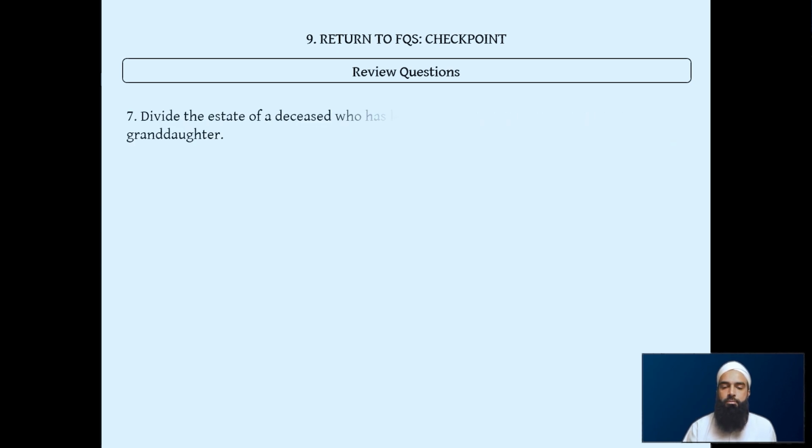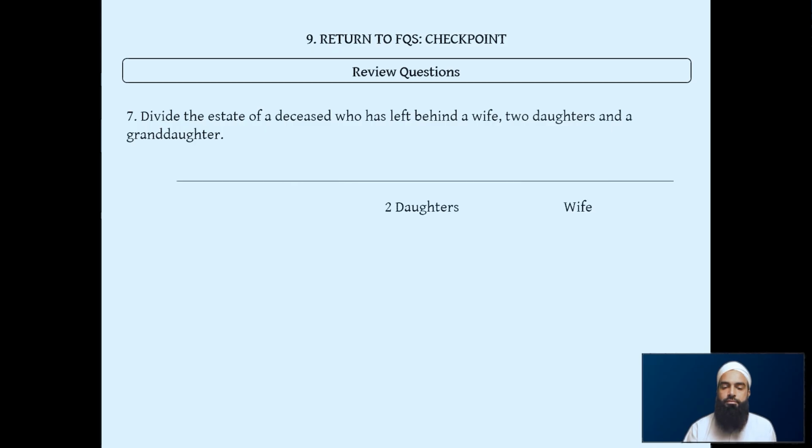We'll do another example. Another question here. We have wife, 2 daughters, and granddaughter. What happens in this case?